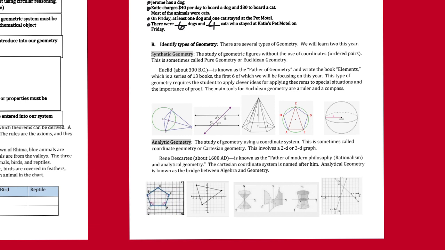Euclid definitely did a lot to contribute to geometry, and those are examples of shapes that would be synthetic or Euclidean geometry. Rene Descartes came a lot later, and he came up with a Cartesian coordinate system where you would graph and plot points on a grid.